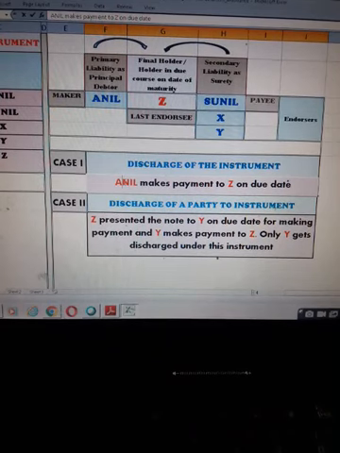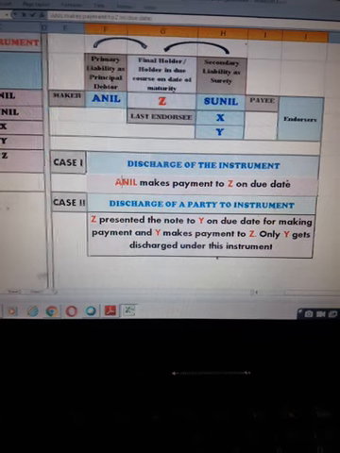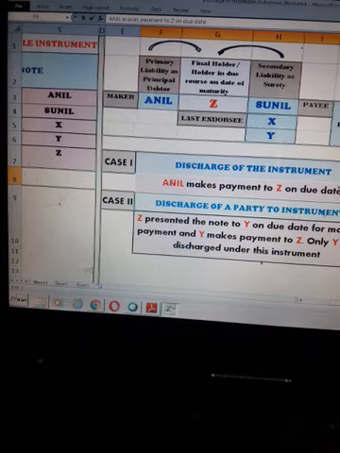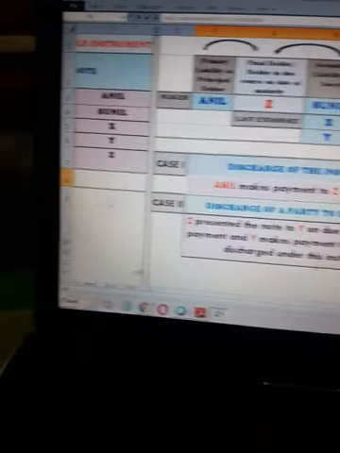But what if on the due date, Z approaches Y and Z asks Y to make payment to him, because we know that all the prior parties, they are liable to make payment to the holder.